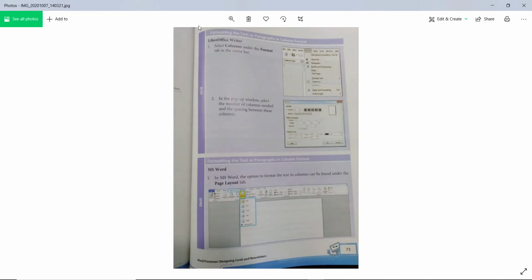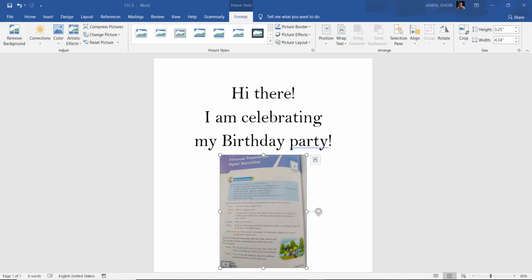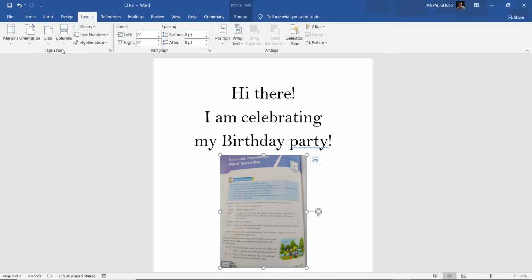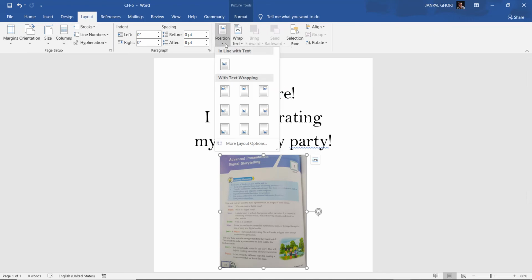You see here what we need to do. We need to go to Page Layout and look at Columns. Column is a separate option itself.